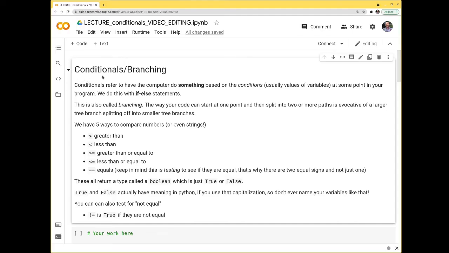So again, we're going to go through conditionals and branching, control flow. This refers to having the computer do something based on conditions, and usually these are the values of variables at some point in your program. Again, maybe they could be input from something, maybe they could be something that it's calculating, and at some point you want the program to do something else. And we'll do this with if-else statements.